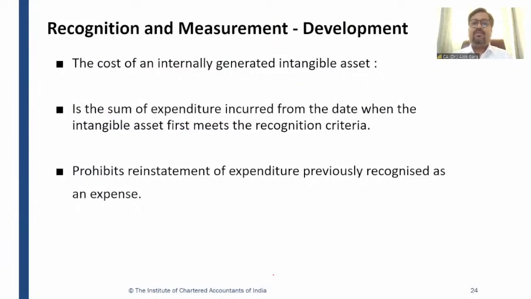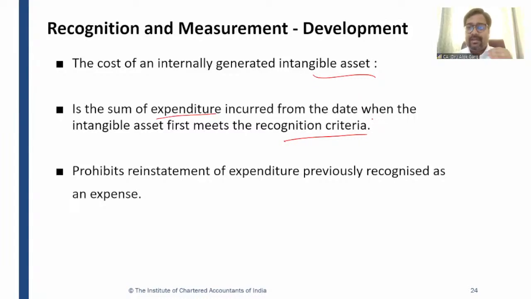We discussed that the cost of an internally generated intangible asset is the sum of expenditure incurred from the date when the intangible asset meets the development criteria. Okay, sir, last year we treated the expense as research phase, right? And in the current year we have identified that this development phase started 3 months ago, so in the last year this development phase was started.